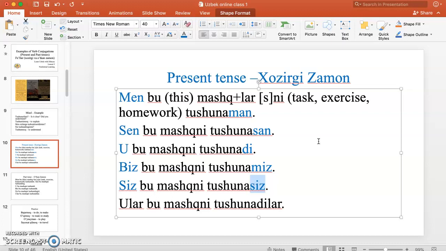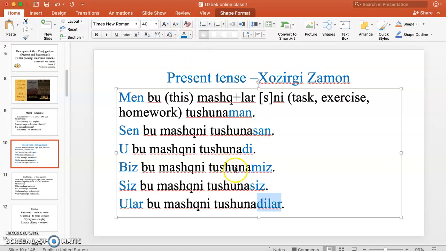Ular bu mashqni tushunadilar. Ular, they, right? It will not change, so you can use all these pronouns. And then lar, tushunadilar. Like d for the third person singular, here we say dilar. For example, ular tushunadilar.